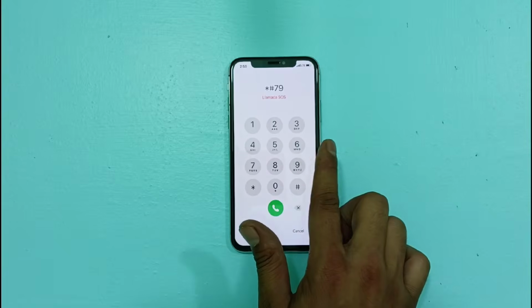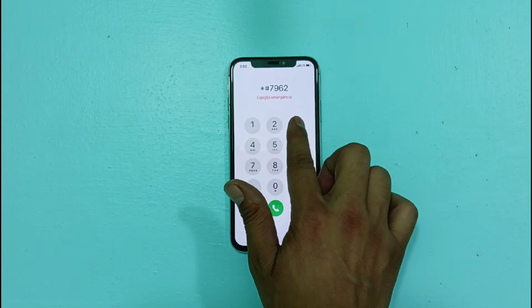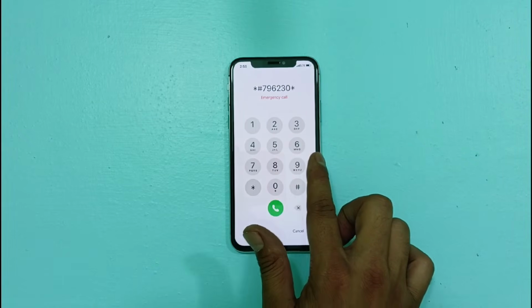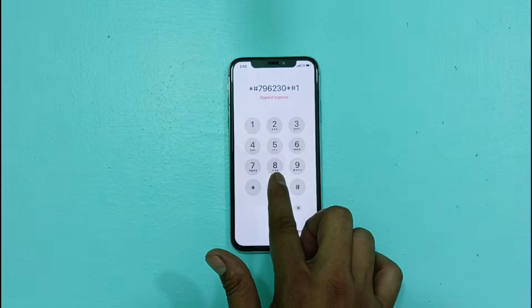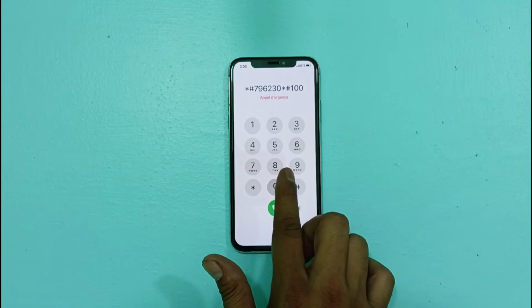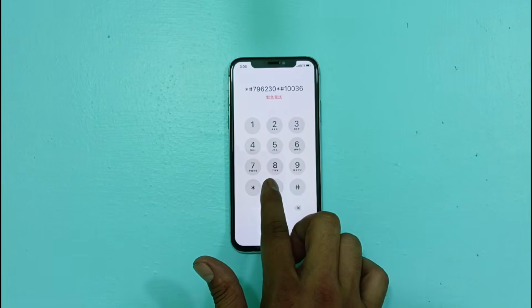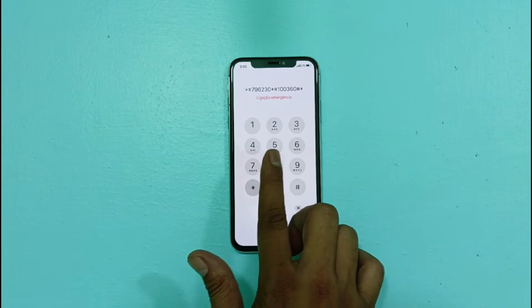You need to dial star 6 2 3 0 star hash 1 0 0 3 6 0 hash, the last code.